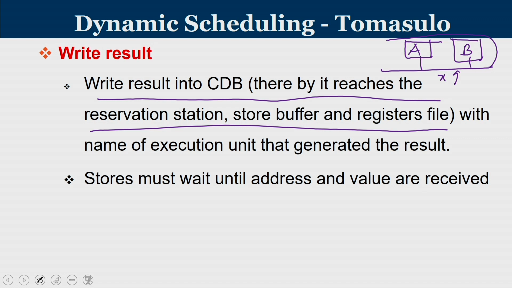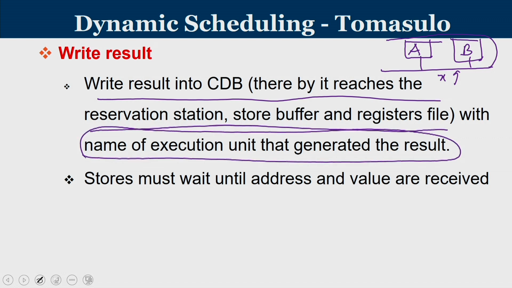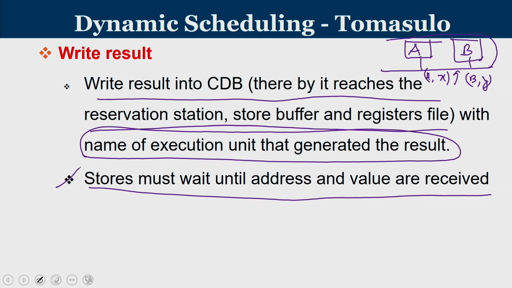Because somebody may be waiting for a result produced by A and somebody may be waiting for a result produced by B. So it's very important to have the name of the execution unit that generated the result. So it's basically like A produced a value X. Similarly, B produced a value Y. So along with the value, you have to indicate which functional unit has generated the result. And stores must wait until address and values are received. So that's the way you perform the write result.